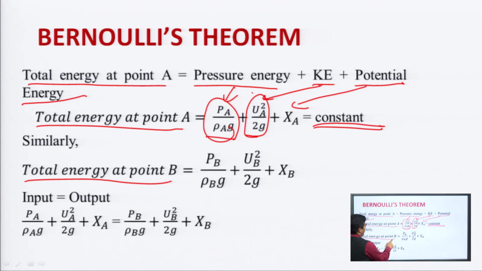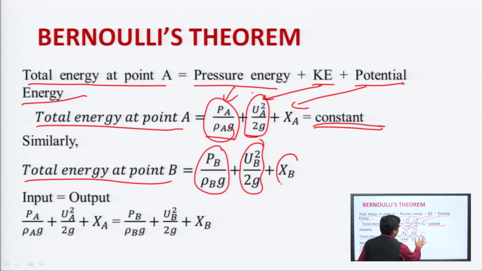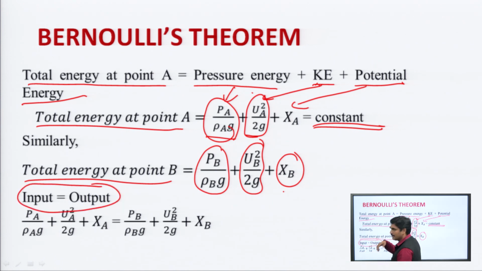Similarly, total energy at point B will be P B by rho B g plus u B square by 2 g plus x B. x B is the potential energy, u B square by 2 g is kinetic energy, and pressure energy is P B by rho B g. Now, from the law of conservation of energy, input is equal to output.